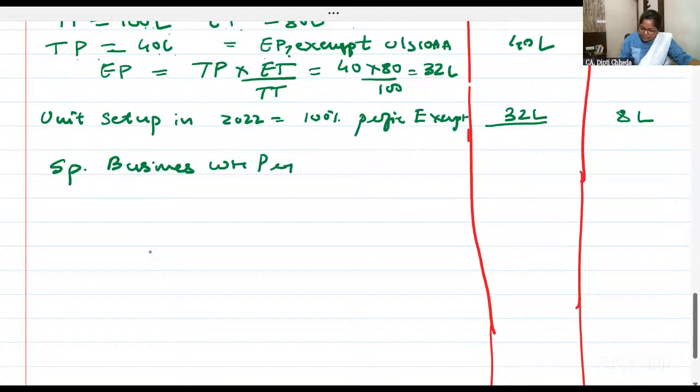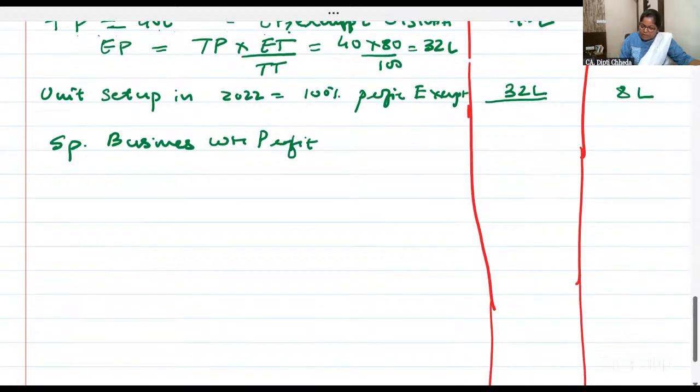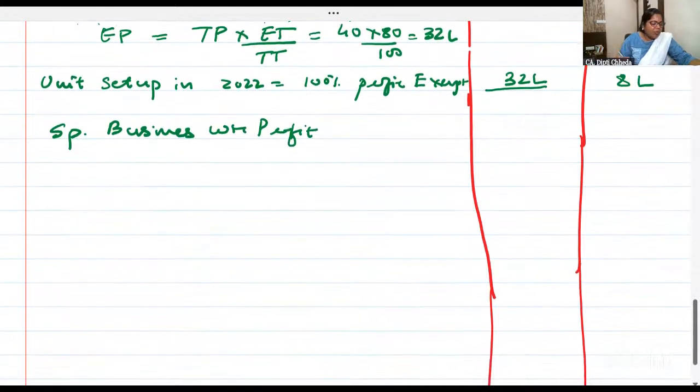Now leave one line and let us do the specified business warehouse profit. So what is the profit of the warehouse before deduction under 35AD? They'll give you clearly. Profit from operating the warehouse before the deduction is 105 lakhs.